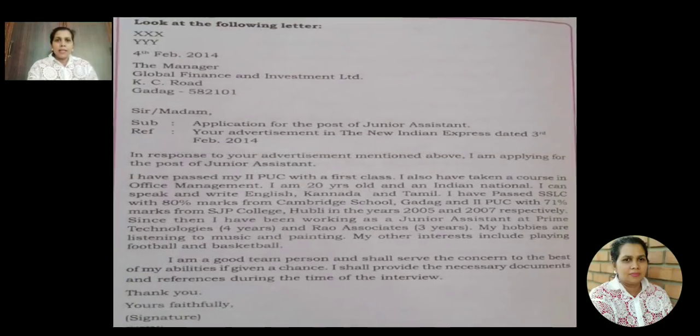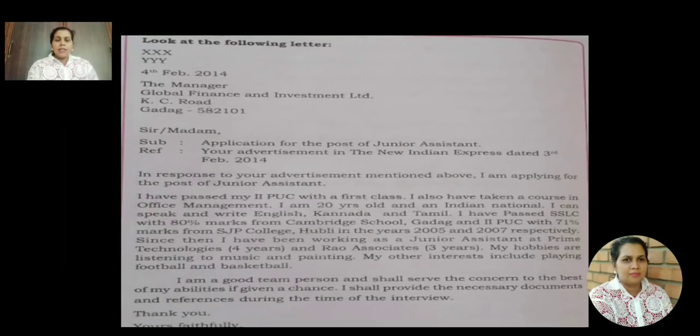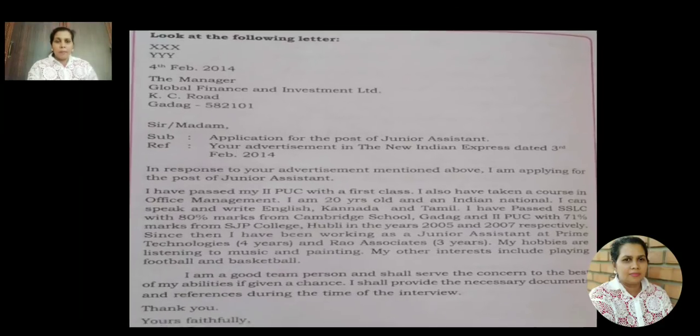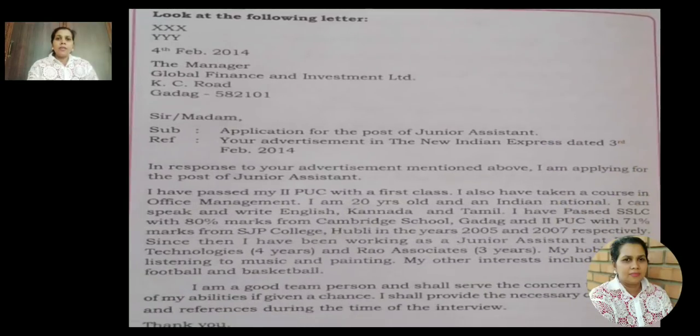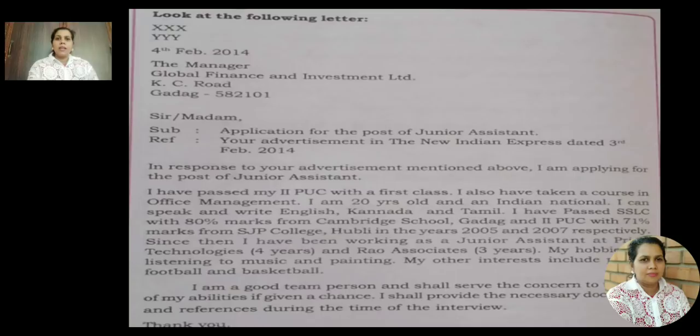So let us see the format of the job application. Receiver's address and the sender's address. First comes the sender's address. That is your address that you have mentioned as XXX, capital X and Y. So that is done.